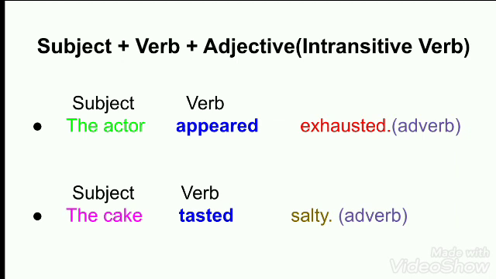So here in the next sentence, the cake tasted salty. In this sentence we see the subject is the cake. And how it tasted? It tasted salty. We are describing that the cake is salty, or we are describing the action of tasting done on the cake, and it tasted salty. That's why there is no object in the sentence, and this verb tasted becomes intransitive verb.